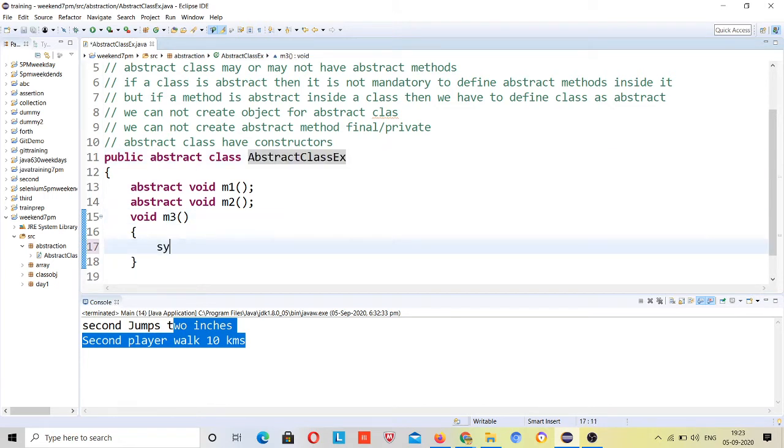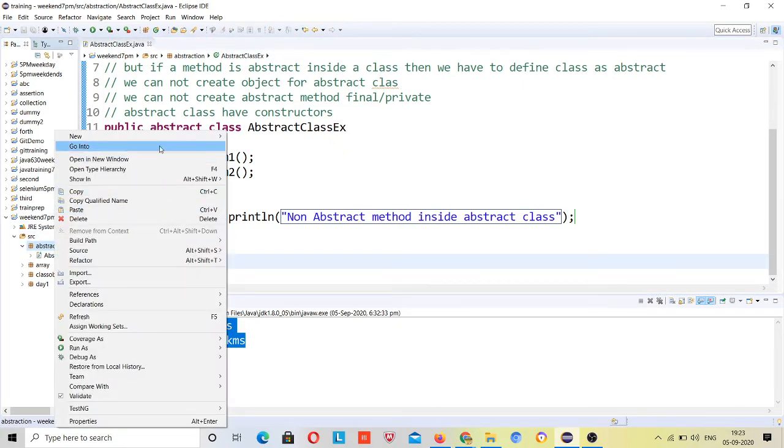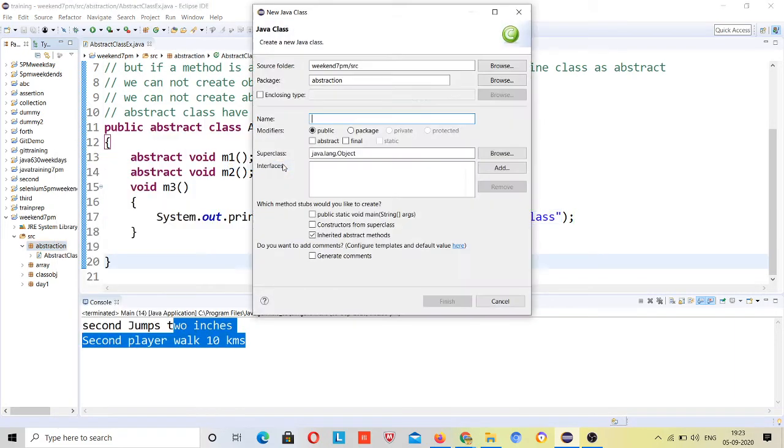And so you may write logic over here. Here I need to write a non-abstract method, and this is a non-abstract method. Okay, now you cannot create an object for this class. Let's try to create an object for this class. Just go to main and let's see what error comes.